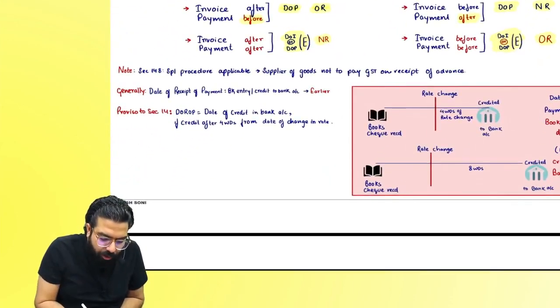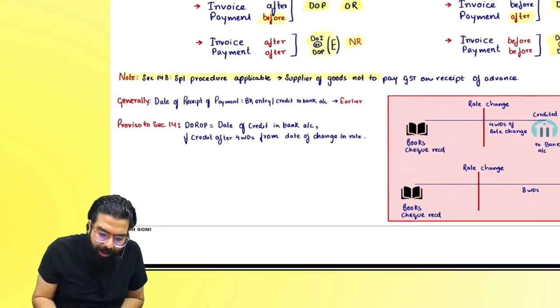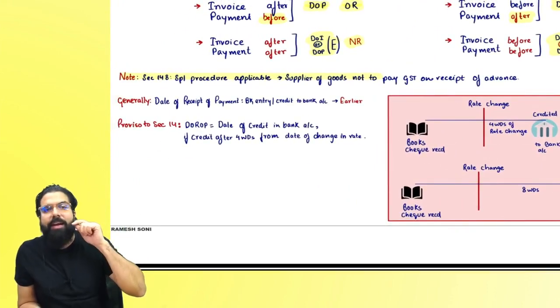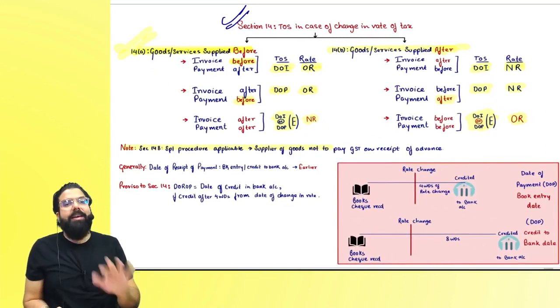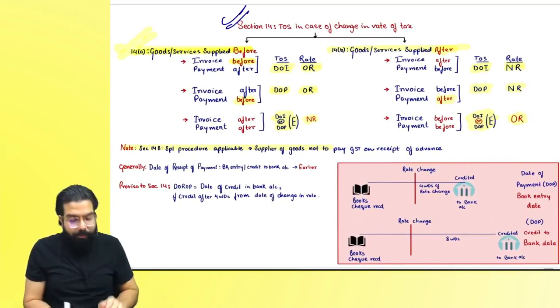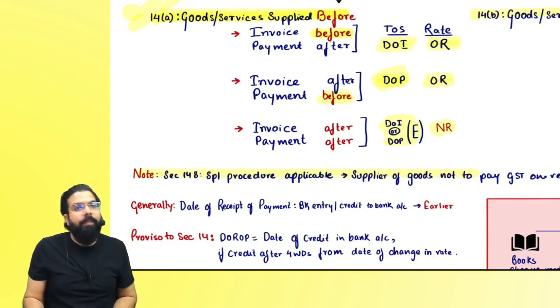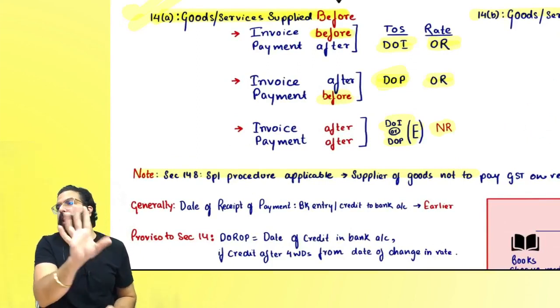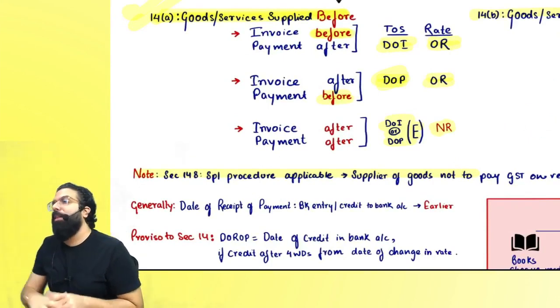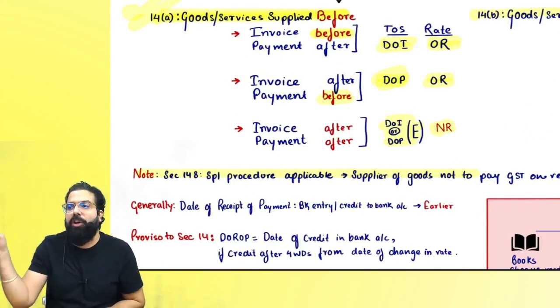Then they have also given special provisions that are applicable. Suppose when you are determining the time of supply over here, you see that the time of supply in case of goods is the date of payment, then always do one thing. The time of supply will be deferred to the date of invoice, but the rate will be applicable as of the date of payment.